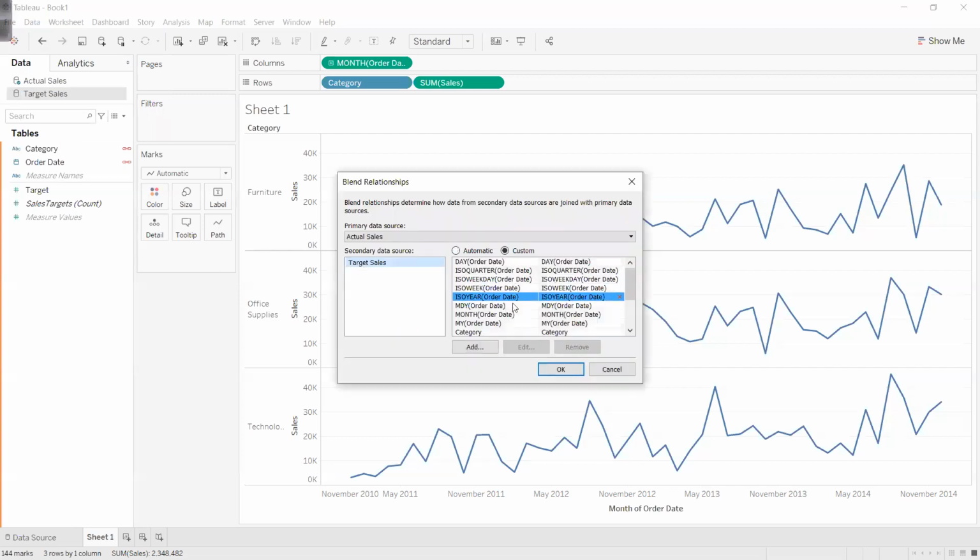Here also I can see a lot of joins happen. I don't want day join. I don't want quarter join. I don't want weekday join. I don't want week join, whatever join we have. We want to join on month, on category, and on year. The rest I really don't require, so I can clean that. So here the month join, category join, and year join happen because each year, each month has one target for the category.